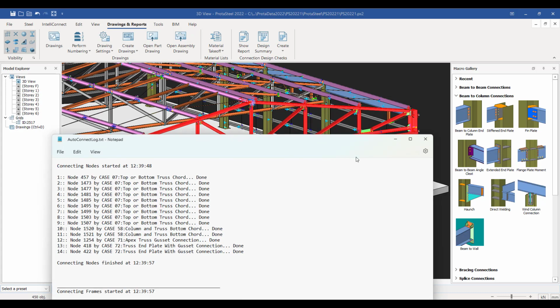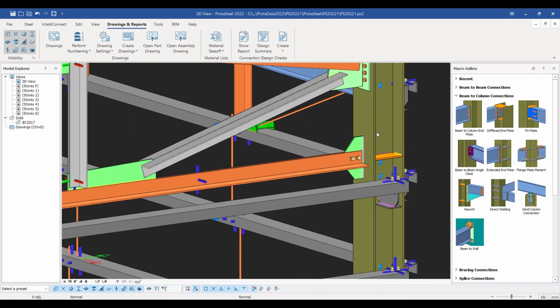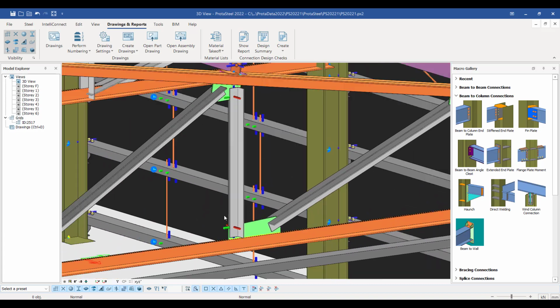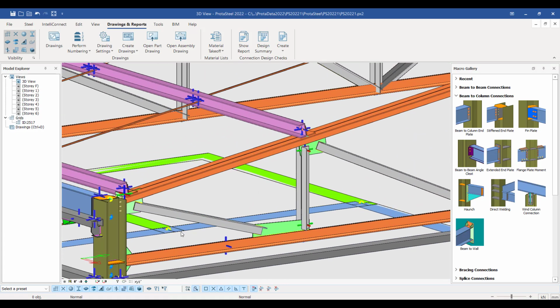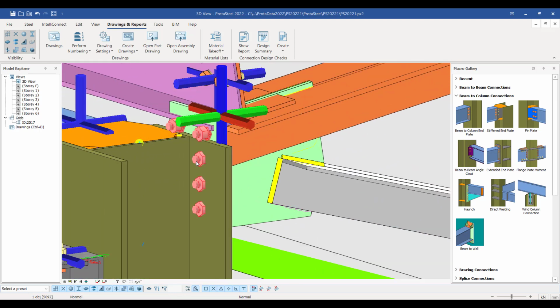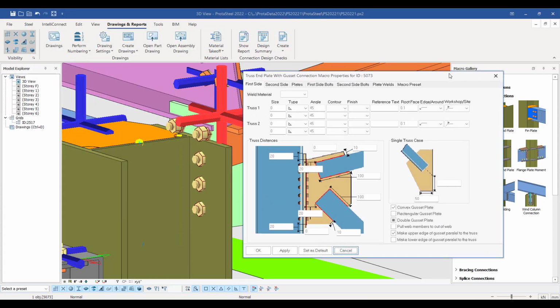Okay, and that's done. Now if I come in and look at the truss, you can see that we've made a number of these connections here. There are welded connections as well as bolted connections at the end. Now these are macros, and as I mentioned to you, you can see that these bolts are slightly protruding. If I go into the macro, you can see this.